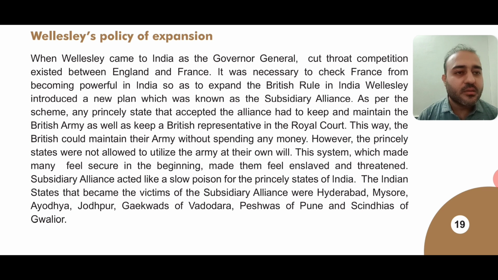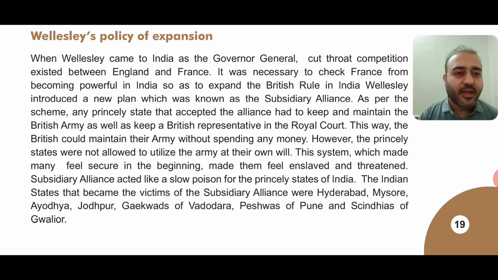In all the decisions the British were involved and their permission had to be taken. Threatened means frightened. So later on, the kings who took the help of the British through the Subsidiary Alliance felt enslaved and threatened, that is, frightened. The Subsidiary Alliance acted like a slow poison.